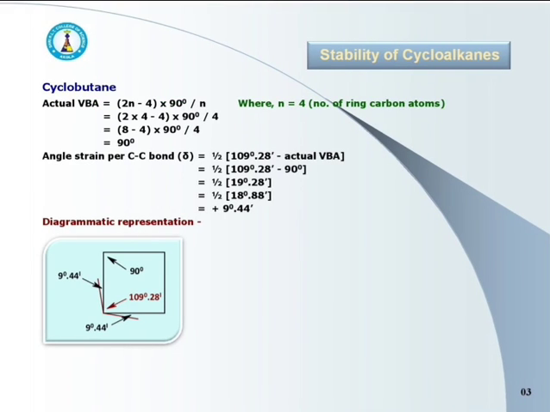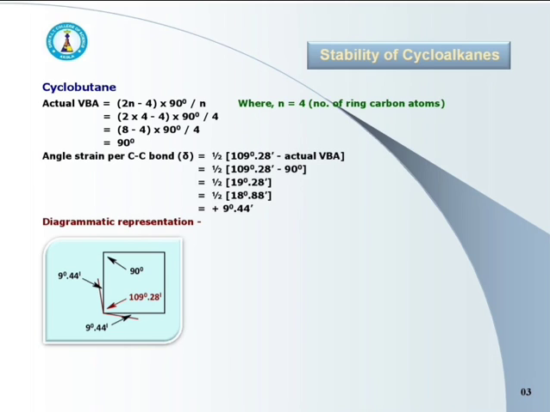Next example, cyclobutane. A 4-membered cyclic ring, that is, 4 carbon atoms are present in ring. So value of n is 4. Calculate the actual valence bond angle using formula (2n minus 4) into 90 degree upon n. It is 90 degree.